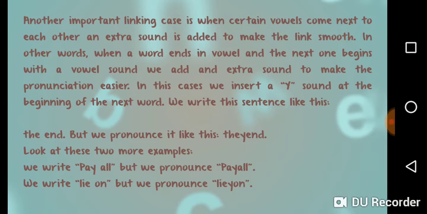Look at these two more examples. We write pay all, but we pronounce pay all. We write lie on, but we pronounce it lay on. Okay?